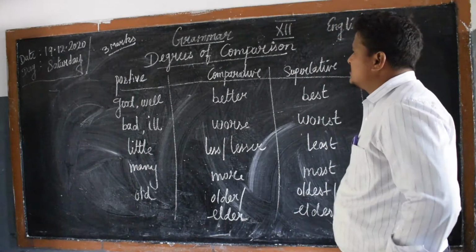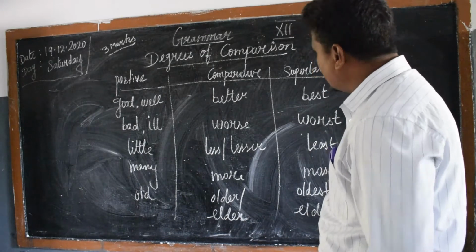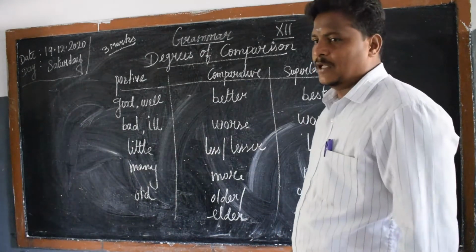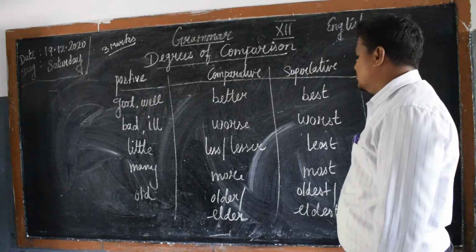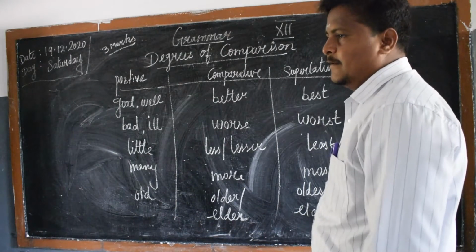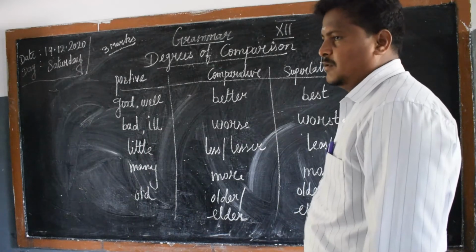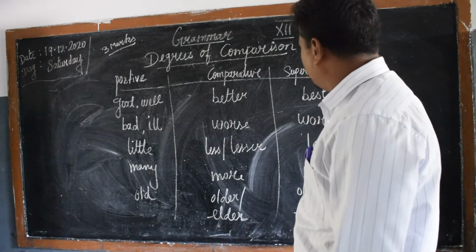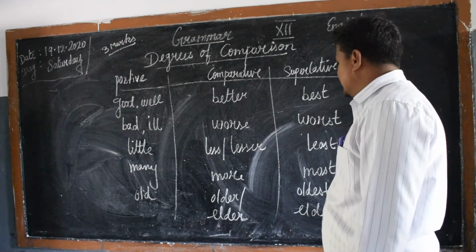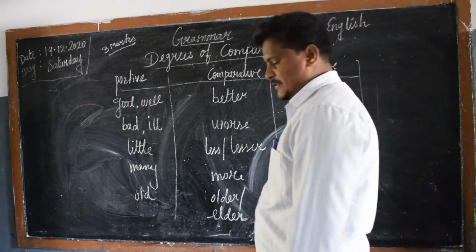Put a column like this. Make a column like this: positive, comparative, superlative degree. Then write at the top, important irregular adjectives. Have you all copied down? Can you take a note of it? Good, well, better, best; bad, ill, worse, worst; little, less, lesser and least; many, more, most; old, older and oldest.